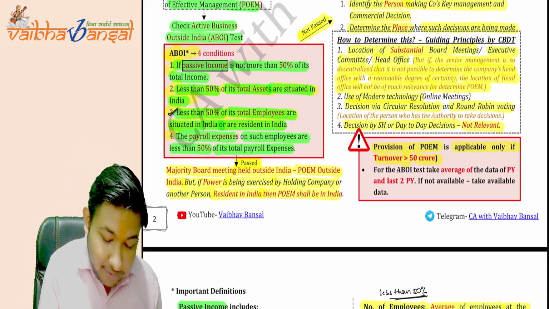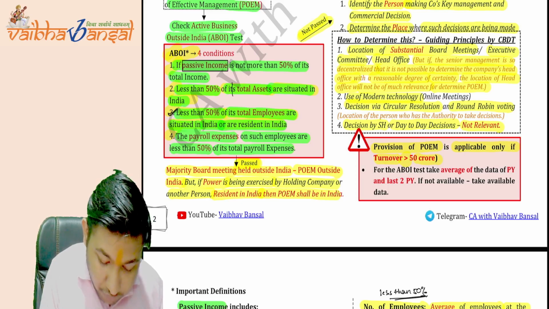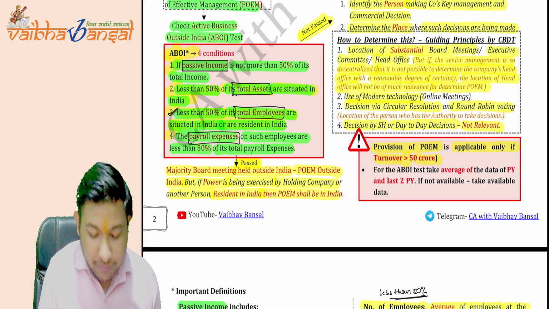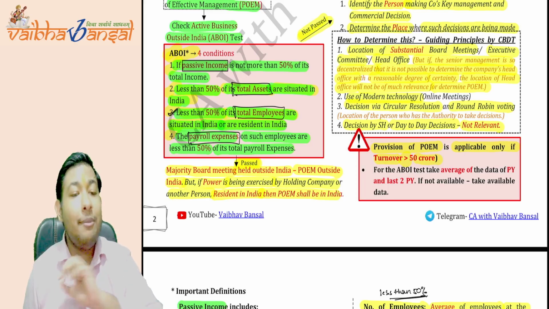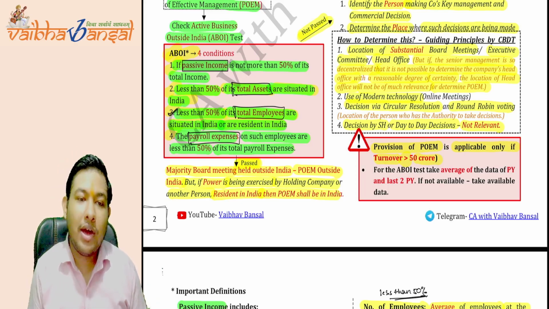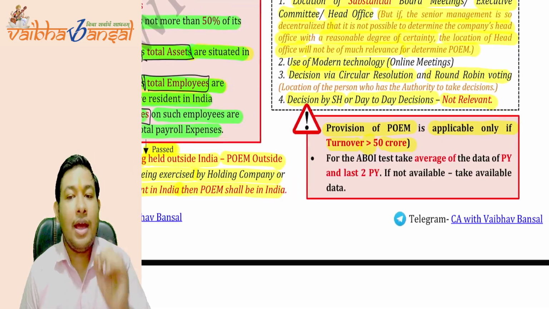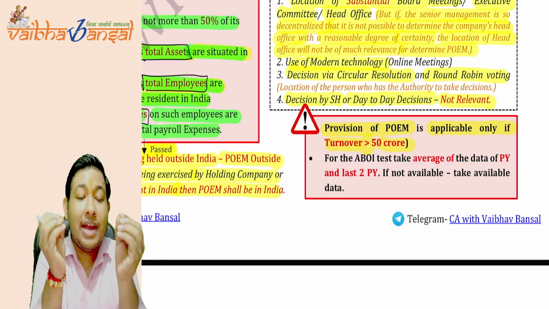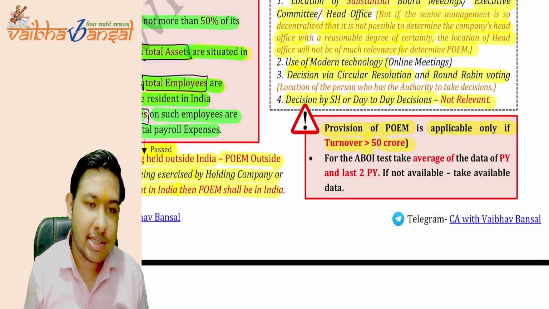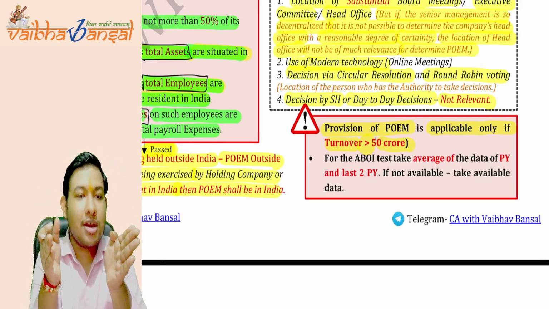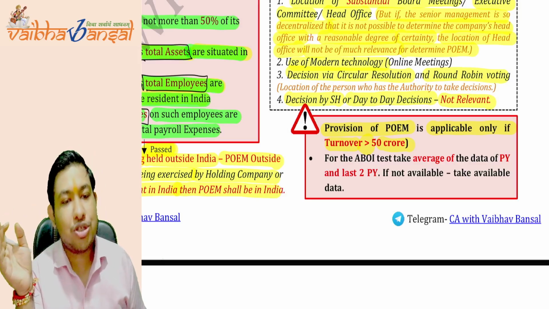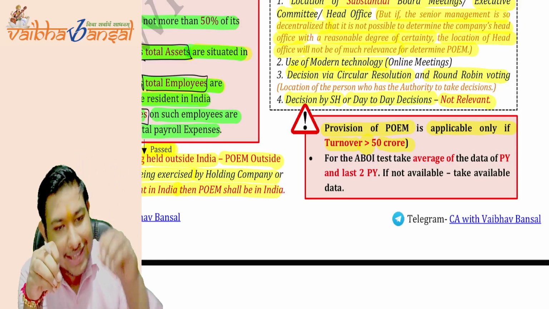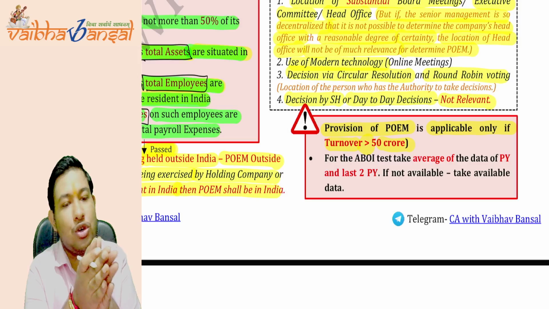Now coming on to the next point. Like we have said, we have to check the passive income, the total assets, the total employees, the payroll expenses, we have to check everything. So for how many years do we have to check this? We have to check as per the data. If the data is available for the current year and the last two previous years, then we have to take all those 3 years. But suppose the data is not given for the last two previous years and is given only for the current year, then we take that year only and take the average of that data.